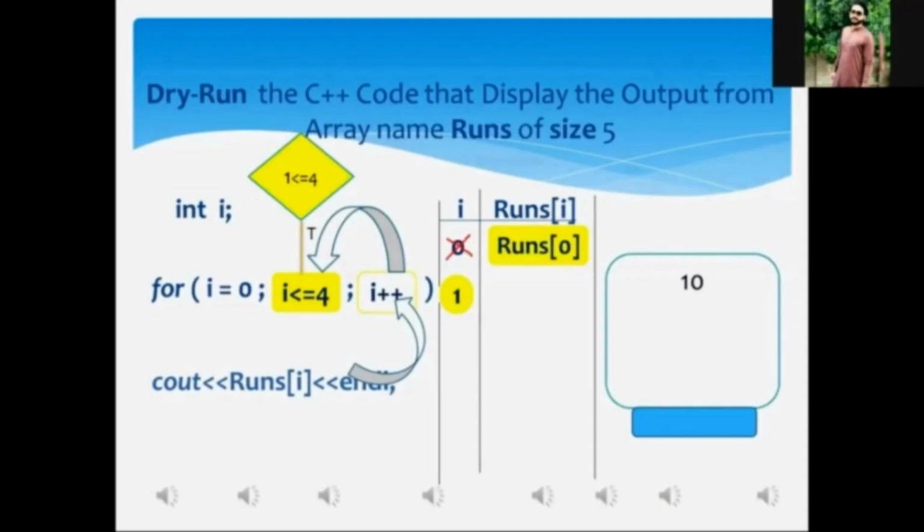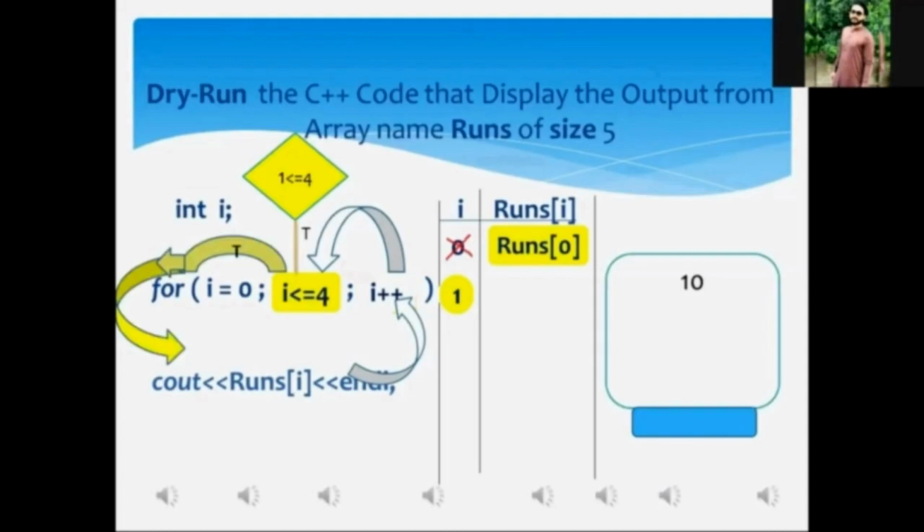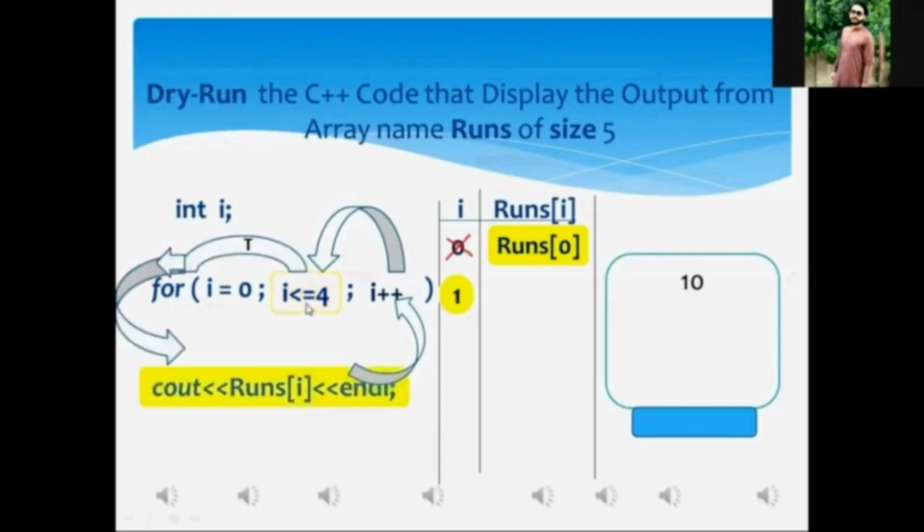When the condition expression within the for loop statement becomes true, the control of execution will be shifted to the for loop associated statement, that is the cout statement. Did you get it, Mr. Aftab? Yes, sir. Okay, my dear. Now the control of execution has been transferred to the cout statement over there. You can watch that the cout statement has been highlighted. Okay, my dear? Yes, sir.